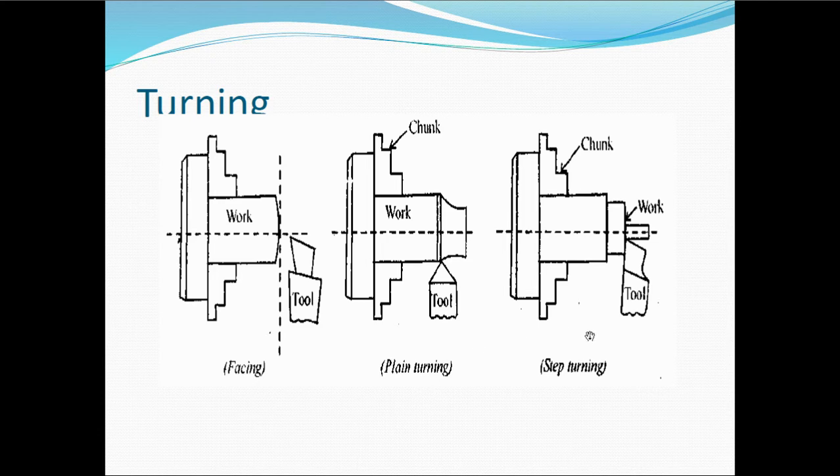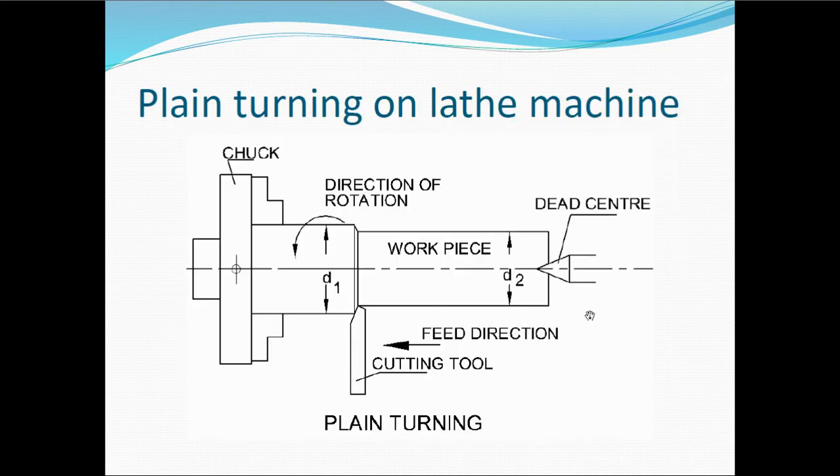And the last one is step turning. It is very similar to turning, but here we can have different diameters at different lengths. Here is a different diameter for this length, and here we have a different diameter for this different length. Like this you can do the step turning operation. So this is about the turning operation. We'll move ahead with the plane turning operation. As I said, here you can see a clear idea about it. First you need to take a workpiece. First you hold this workpiece in between two centers.